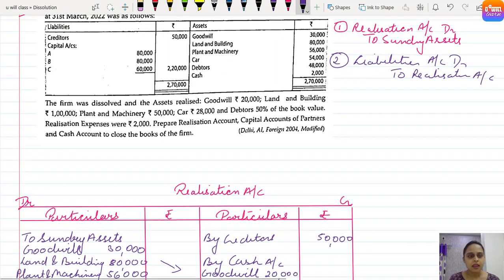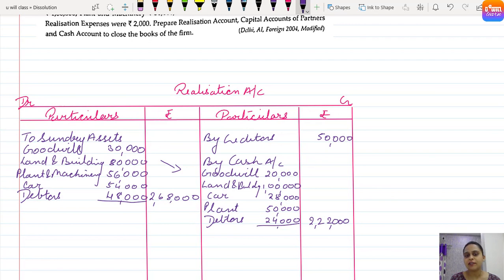Next is realization expenses. But before proceeding, we had liability creditors 50,000. No information is given about realization or payment of liability. Yes, so it is assumed that liability is paid at its book value. Clear? I'm explaining once again, if no information is given about payment of liability, you have to assume that liability is being paid at its book value, even though no information is given in the question.